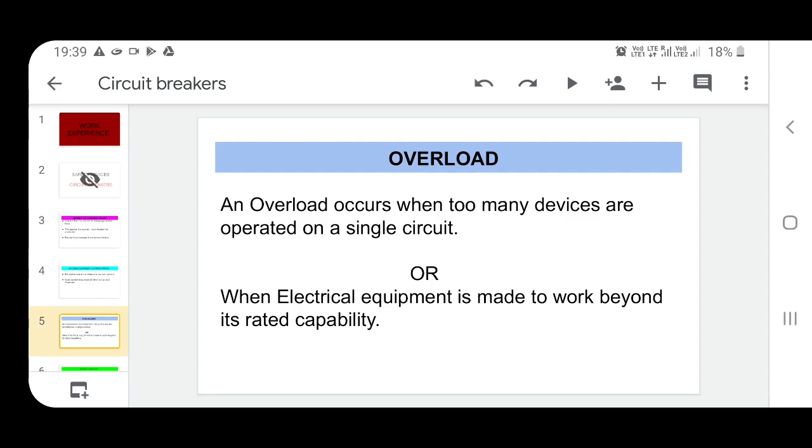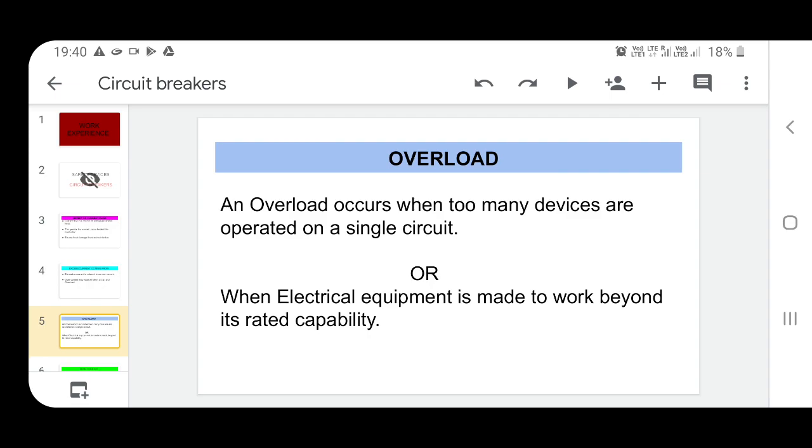So in that case, what will happen actually? The load provided to the electric switchboard is very high. In an electric switchboard, there is some specific load, but the load we provide to the electric switchboard is more than that.